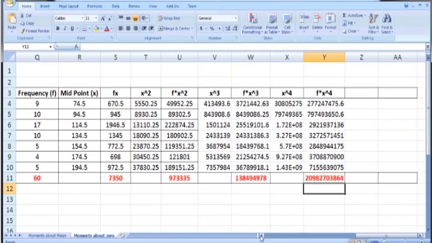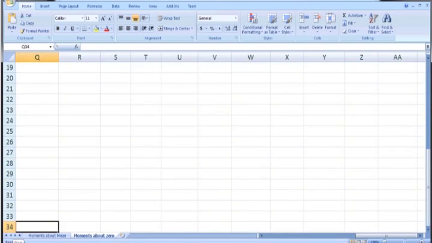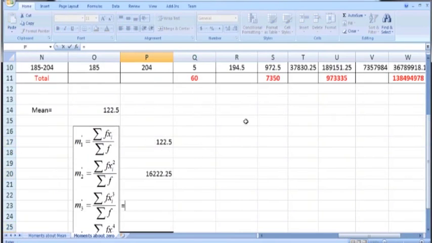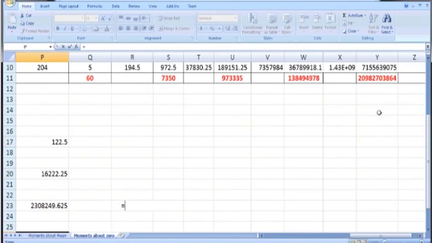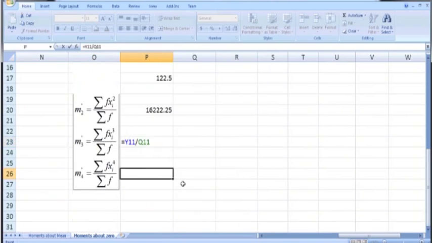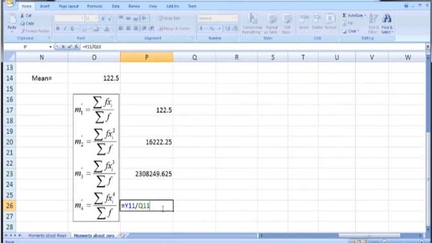Now divide this summation f times x^4 with summation f, which is 60, in order to get the fourth moment about 0. So here put an equal sign and then select this number and then put slash and then this number. So Y11 divided by Q11. This will give us the fourth moment about 0.